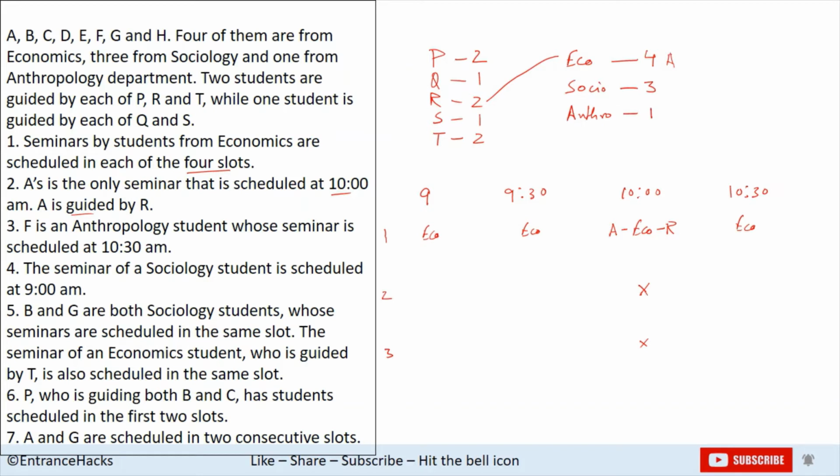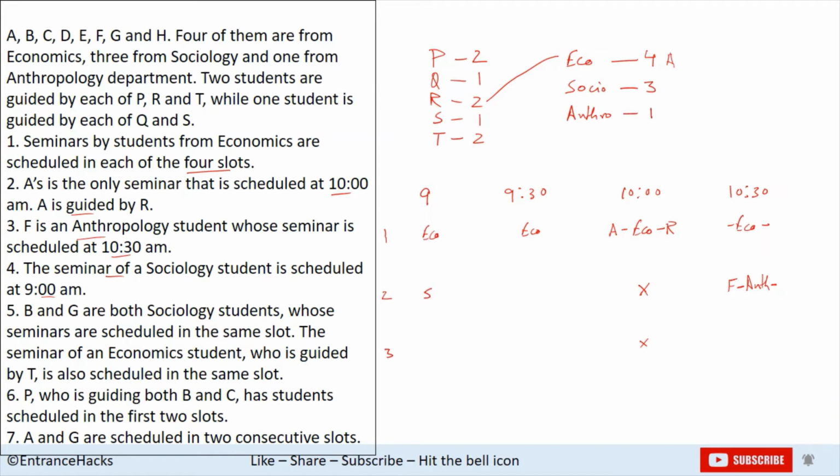Coming to the next statement, F is an anthropology student whose seminar is scheduled at 10:30. At 10:30 there is one student in economics, and the other student is F who is in anthropology, right? And there will be a professor for it. Seminar of a sociology student is scheduled at 9 a.m. There is one already at 9, that is economics.